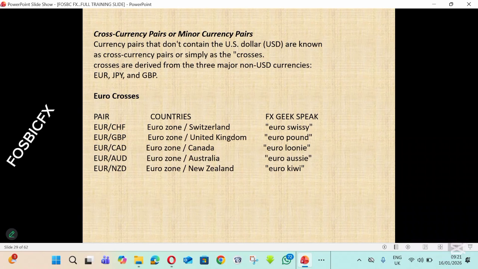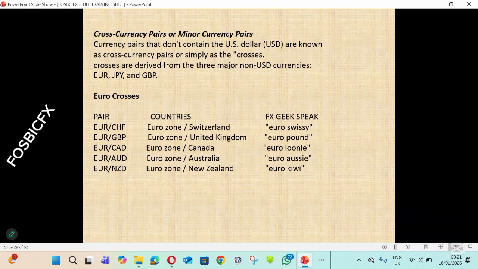CHF is used by Switzerland. EUR GBP is Eurozone and United Kingdom, EUR CAD is Eurozone against Canada, EUR AUD is Eurozone against Australia, and EUR NZD is Eurozone versus New Zealand. So these currency pairs are called euro crosses.